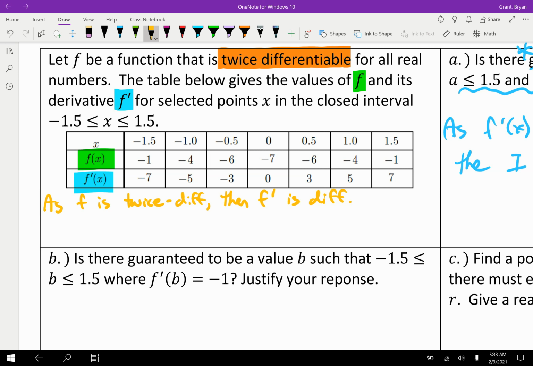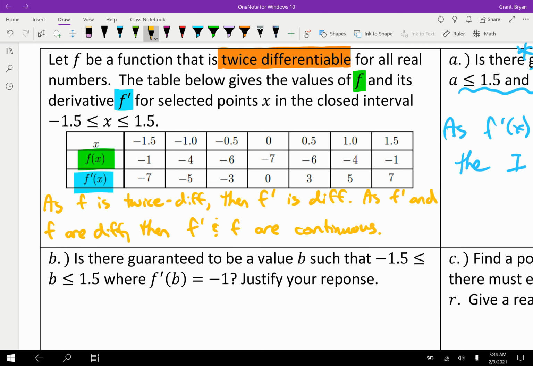But more than exist, for a function to be differentiable, the function also must be continuous, because differentiable means the slopes or the derivatives exist, and for a derivative to exist, our function must be continuous. So as f prime, and I'm going to do both, and f are differentiable, then f prime and f are continuous.